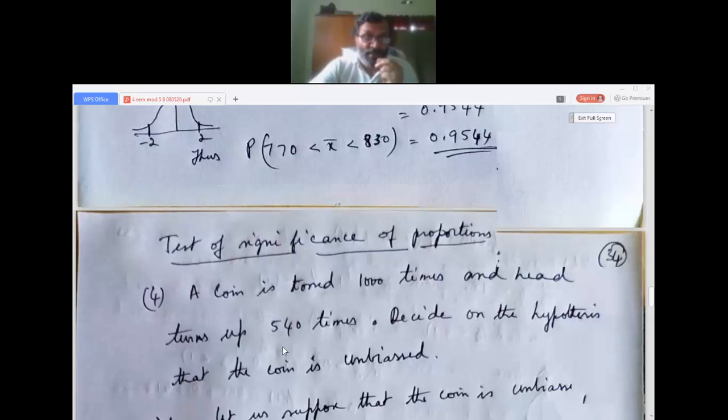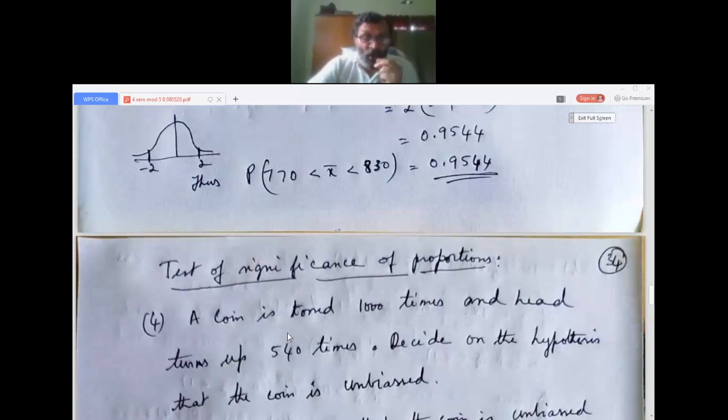See, the question is again a question paper problem. A coin is tossed 1000 times and head turns up 540 times. Decide on the hypothesis that the coin is unbiased. So they have given one hypothesis, that the coin is unbiased. We have to decide whether it has to be accepted or whether it is rejected.